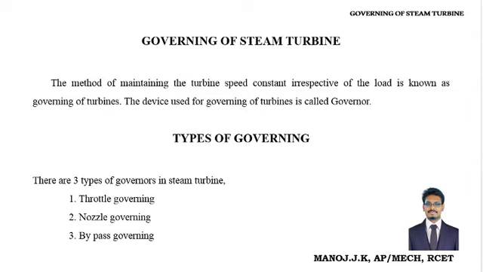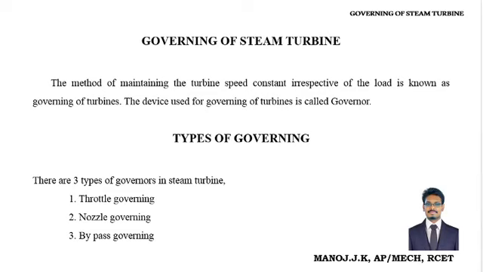So whatever the steam rate, the turbine maintains its speed as constant. This job is done by a device called a governor. So simply we can say a governor is a device which is used to maintain and control the speed of the turbine.